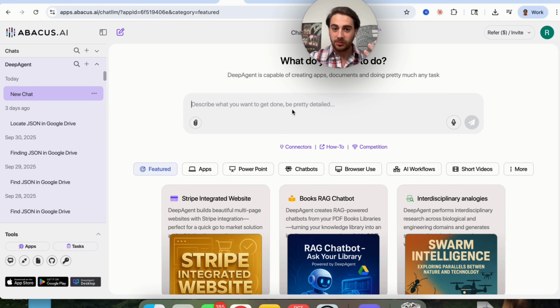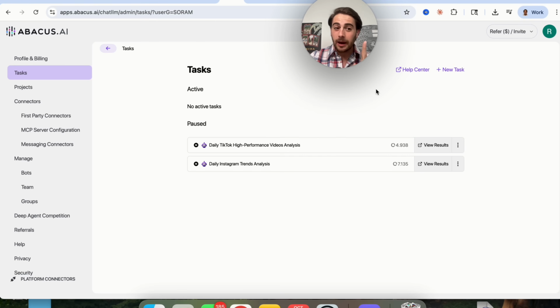Essentially what this is now able to do is it's able to access Sonnet 4.5 from Claude, it's able to access GPT-5 and even Gemini, and combine those 3 models with computer use, and this is one of the only AI agents that can do this, and then you can pair it with setting up tasks, aka automating certain things.